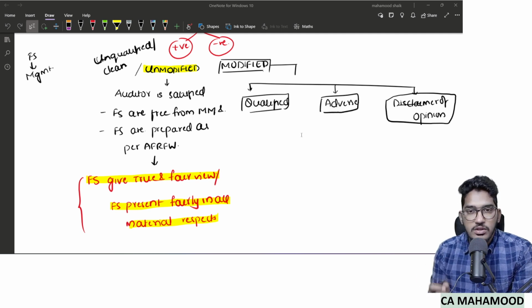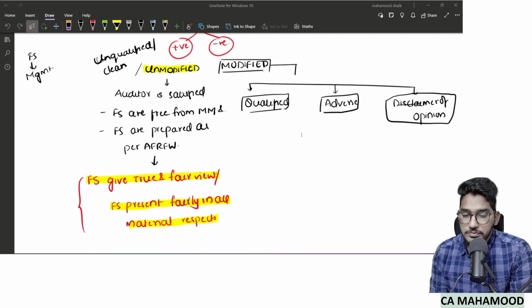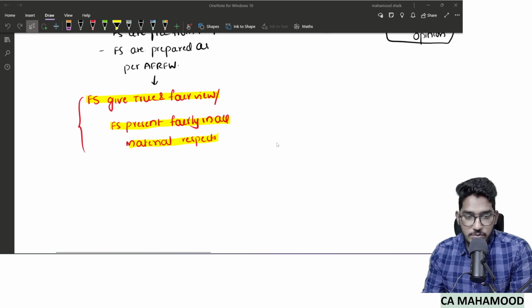And what kind of terminology will be used in the opinion paragraph? The auditor has to make use of one of the two phrases. Either he has to use the phrase financial statements give true and fair view, or financial statements present fairly in all material respects. So any of these two phrases can be used in the audit report.